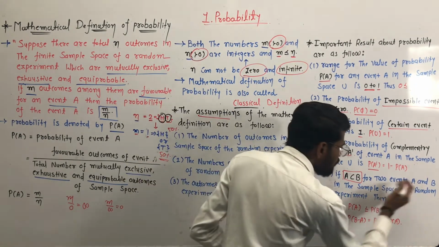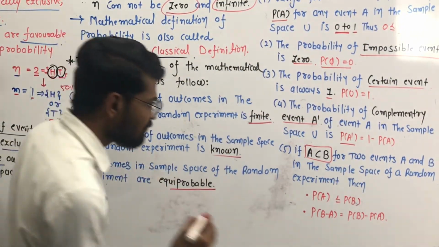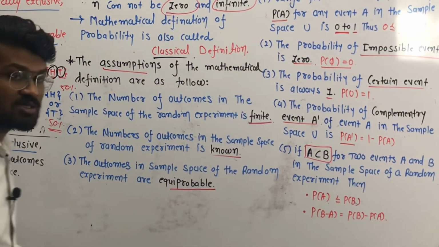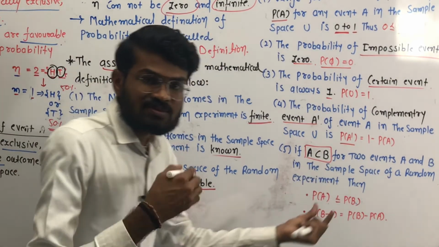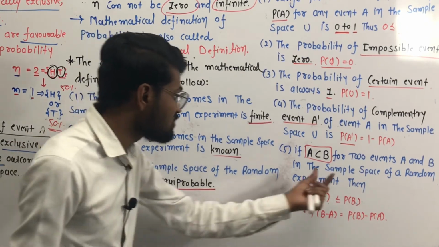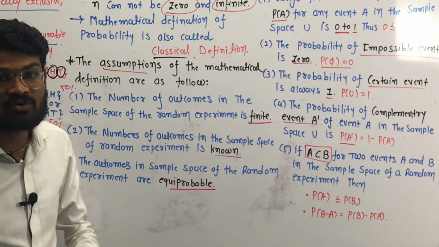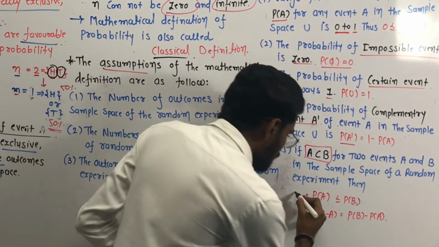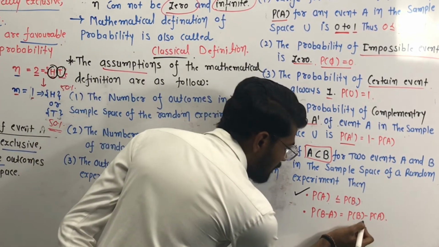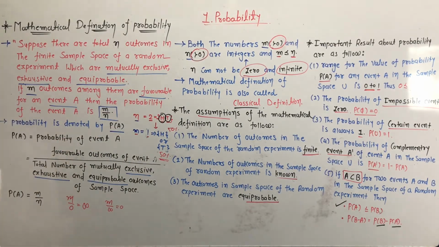Yes, for two events A and B in the sample space of a random experiment, if A is a subset of B, then P of A is less than or equal to P of B. A is the subset of B, meaning A is part of B, so the probability of B is more than the probability of A. Now the second one is that probability of B minus A is equal to probability of B minus probability of A. Okay, write it down.